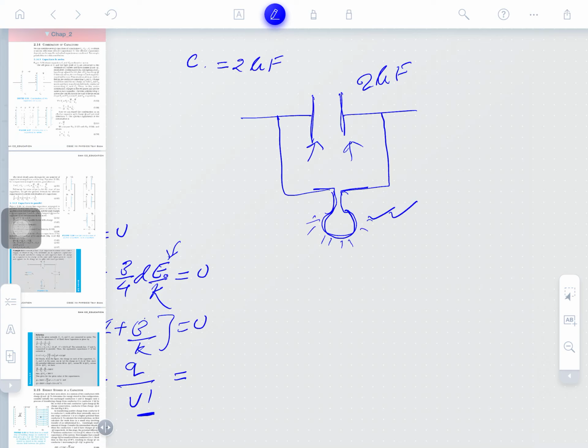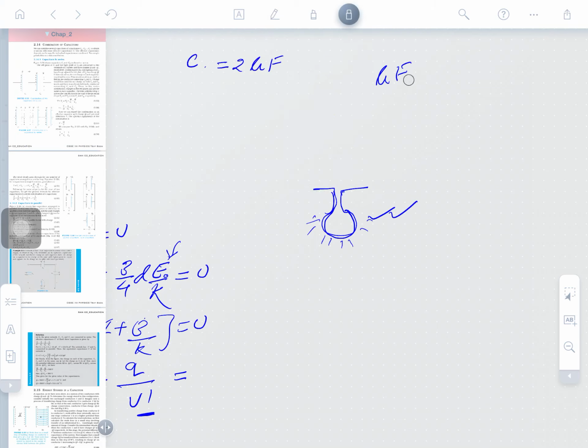Why do we need to combine them? Because capacitors of every different capacitance cannot be manufactured at the same time. So combination is required. What is the need of combination? To obtain a big value of capacitance. Is that clear? So, combination of capacitors. What do you understand by combination of capacitors? Two or more capacitors. Let me write here: two or more capacitors.